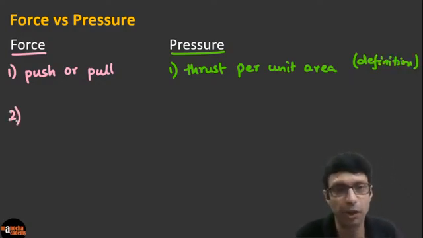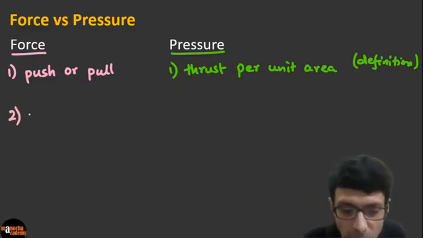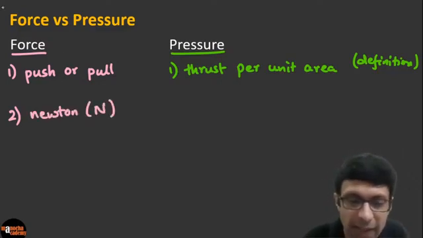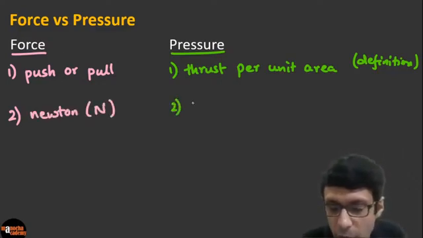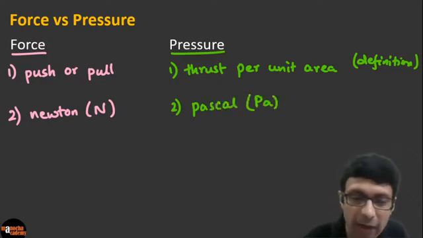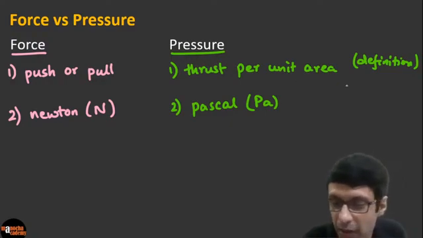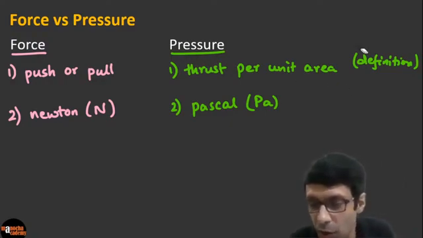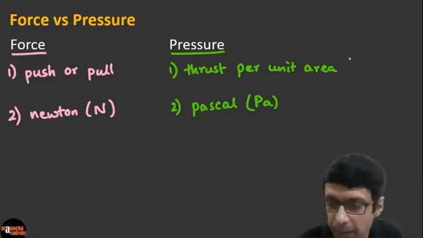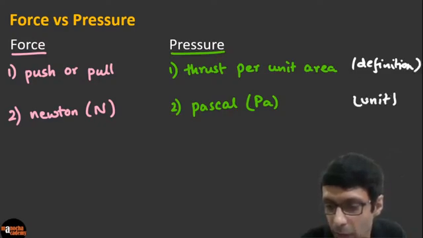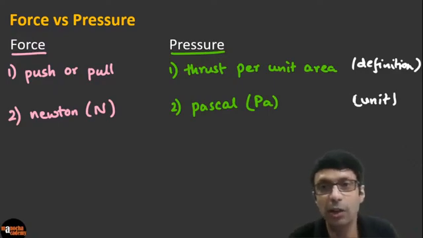And what is another simple difference? We are comparing force and pressure. Another simple difference is the unit. For force, the SI unit is Newton. And what is the SI unit of pressure? We just talked about it, Newton per meter square, or basically Pascal. So for this second point, we are using the unit. So let's write that down. For the first point, it was the definition. For the second point, we are using unit. And guys, another difference, can you tell me, is force a scalar or a vector?